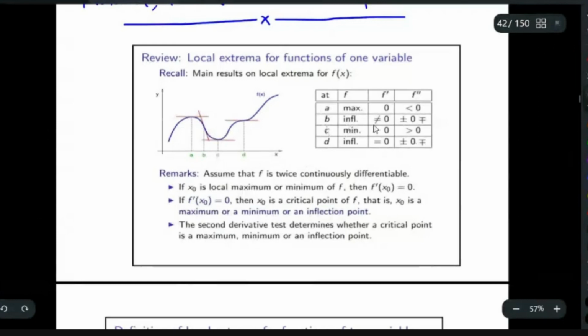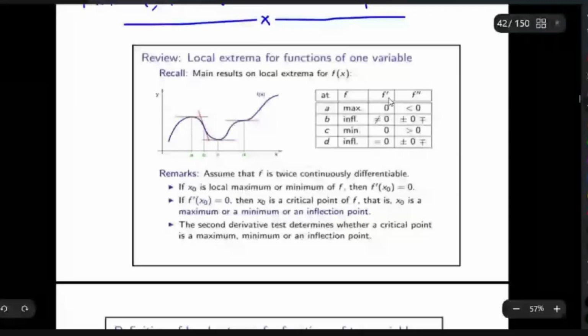And there is another case called point of inflection. The point of inflection means the point from where the curve changes from concave to convex or convex to concave. For example, at the point B, this is concave that changes to convex, right? And D is the same type of point. But there f dash is 0, right? At the point D also f dash is 0. And at the point B, f dash need not be 0. But there can be a point of inflection with the derivative 0 or not equal to 0.